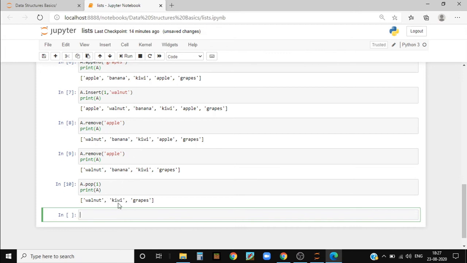Now here you can see walnut, kiwi and grapes. They're randomly typed in the list. Now if I want to sort it, I'll write a is equal to, and let's write animal names, dog, okay we'll write dog.